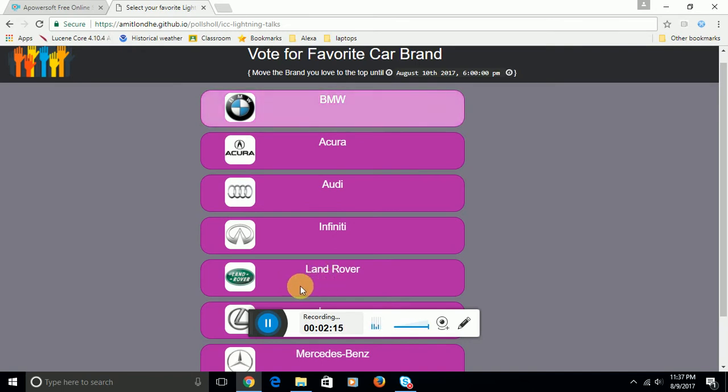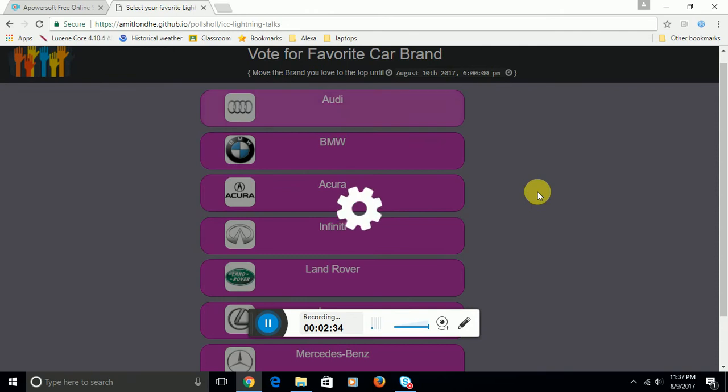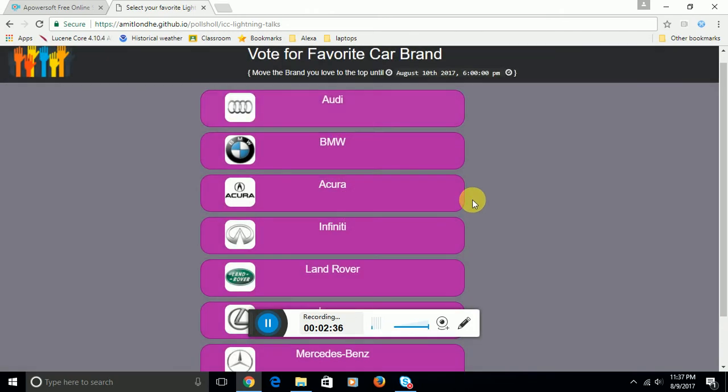Now you can move the entry that you like, or in this case the lightning talk that you would like, to the top. Because this is a sample survey, I have used the various car brands as poll entries. So let me pull this Audi to the top. So now this will be saved as my vote for the car brand.